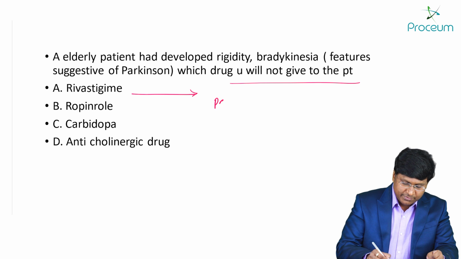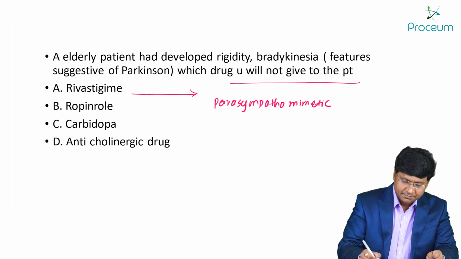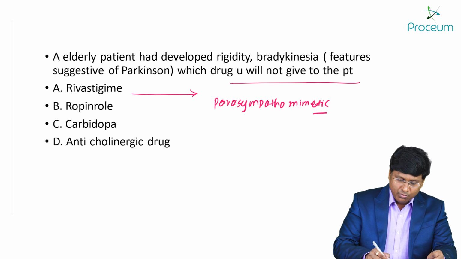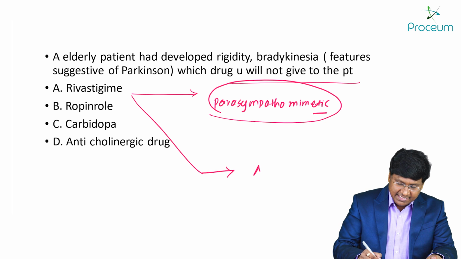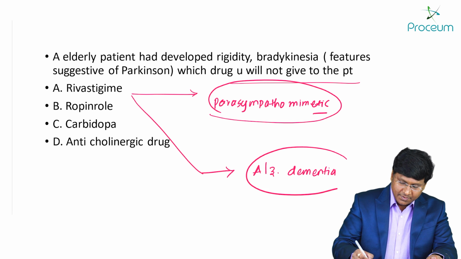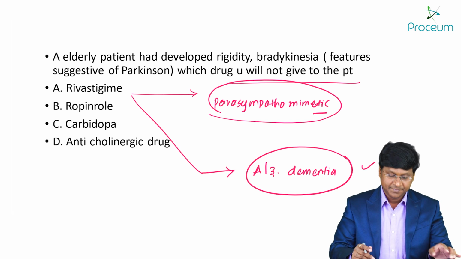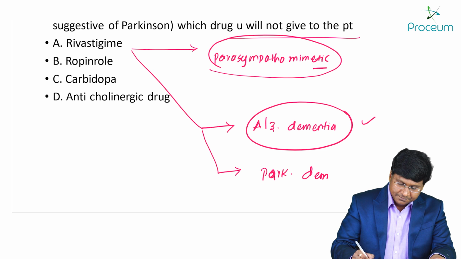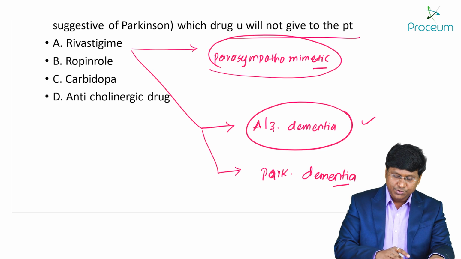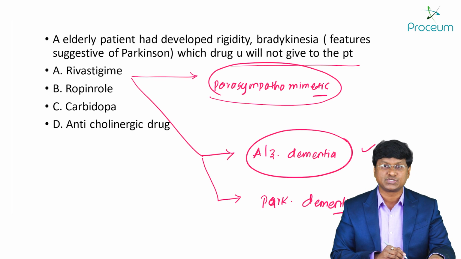Now, take rivastigmine. It is a parasympathomimetic drug. The parasympathomimetic drug rivastigmine is used in the treatment of Alzheimer's dementia, and it is also used in the treatment of Parkinson's dementia as well.